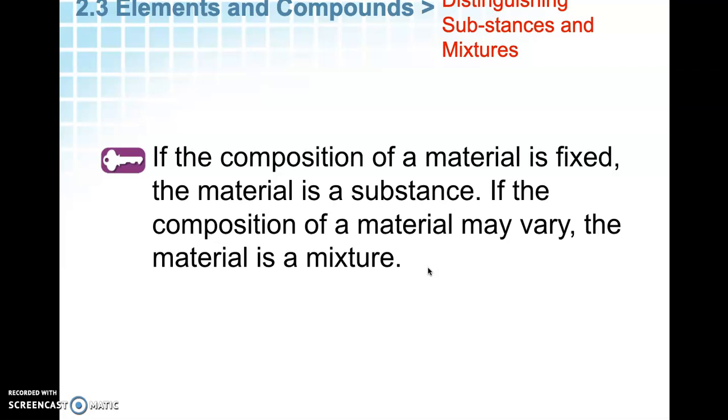So key point, if the composition of a material is fixed, the material is a substance. If the composition of the material may vary, the material is a mixture. And there's the word may vary, okay? We assume that it could vary, right? But when we know it's fixed, it's definitely a substance. It's definitely an element or a compound.